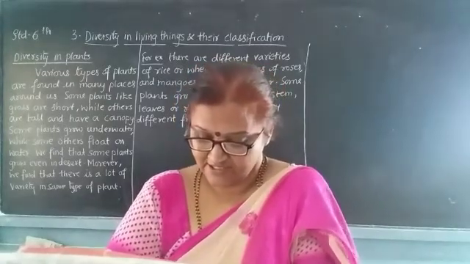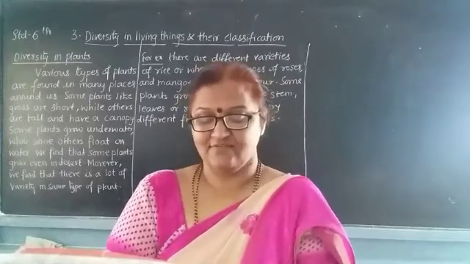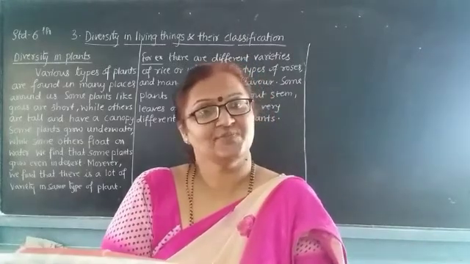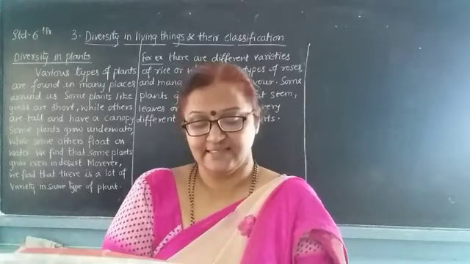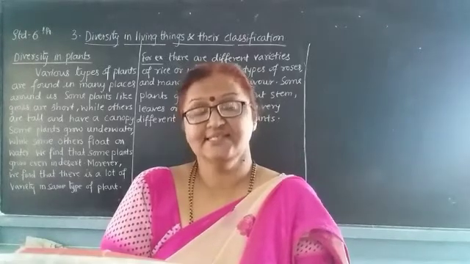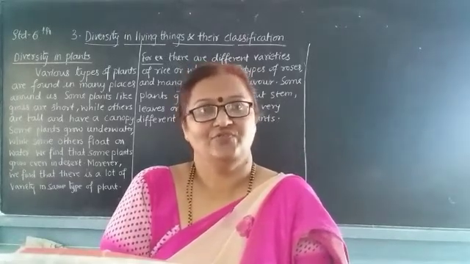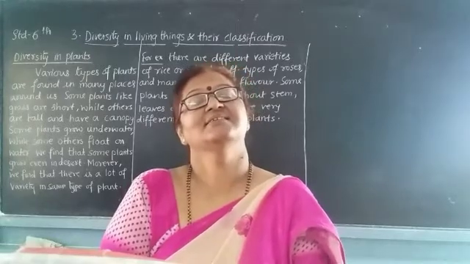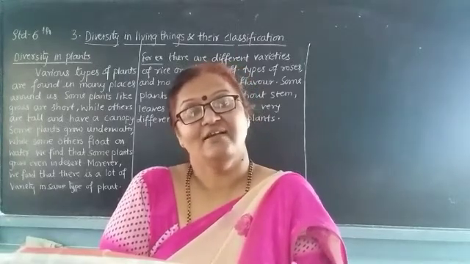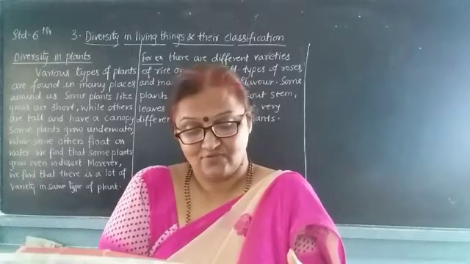Here the structure of the plant is given in your textbook. The first point we are going to take is the flower. This is the most attractive part of the plant. There are various colors in the flower and they attract us very much.